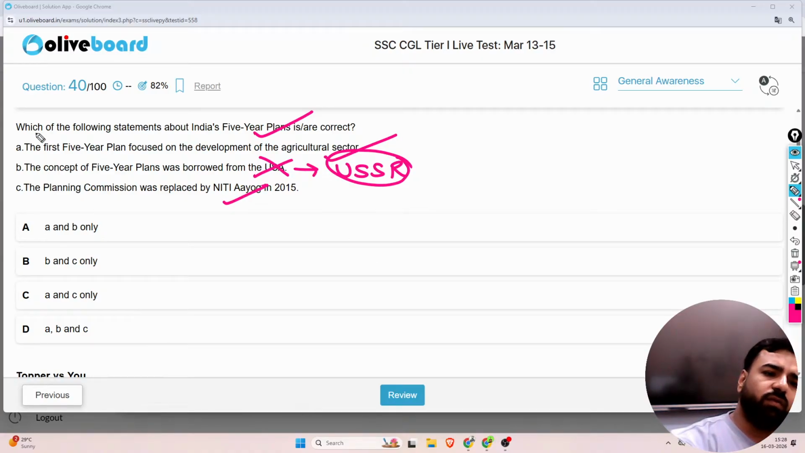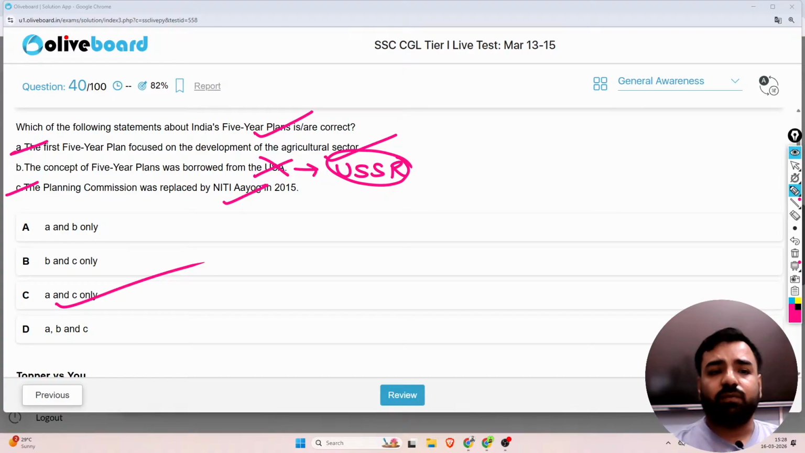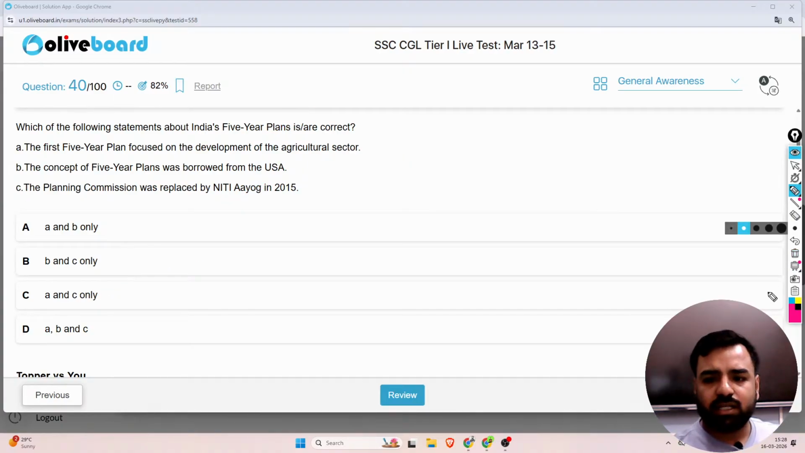That's absolutely correct. So what is the correct answer? 1 and C. Yeah. So option number C will be the correct answer. So please remember these questions because these questions are very selective ones and they are kept because they are very, very relevant for the examination.